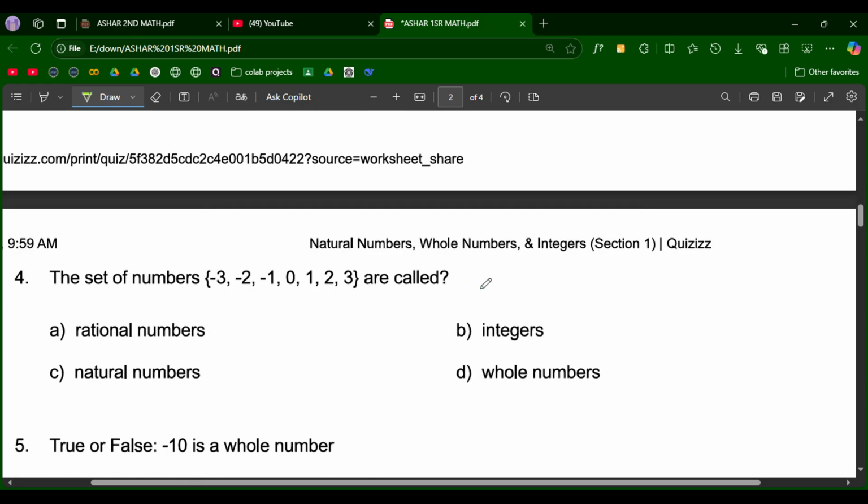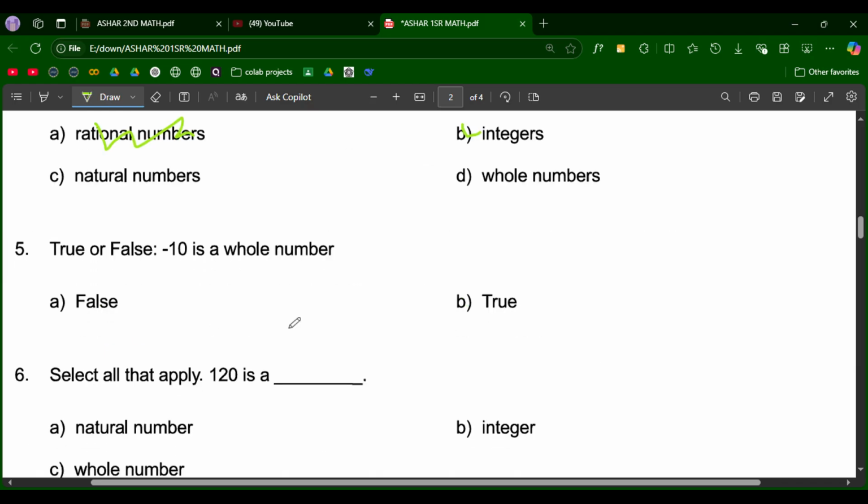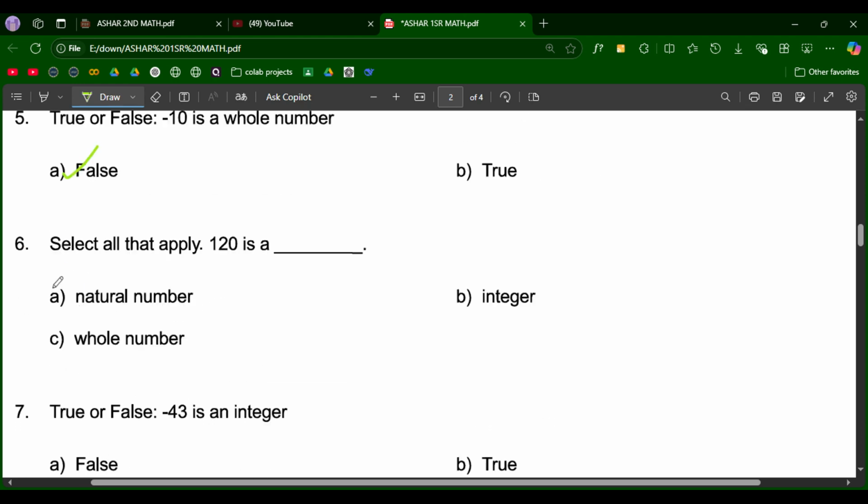So this is integer. Rational number is integer. Okay, true and false. No, this is false. Select all that apply on 360.